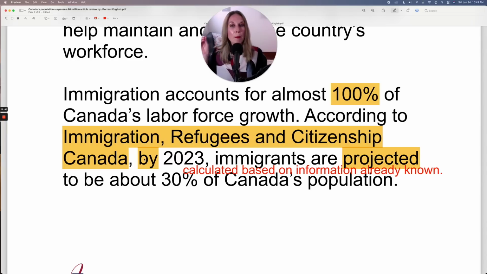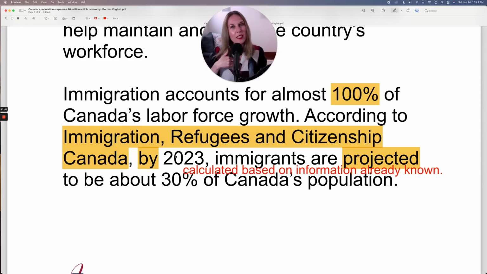But if you say by 2023, you're saying 2023 is the deadline. But 2023 starts January 1st. And we are in June, which is already several months. But they're saying it is projected to happen by a deadline that's technically in the past.